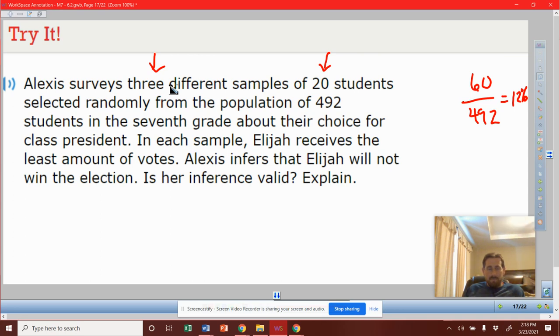If all those 20 samples, none of those people even knew who Elijah was, that would not be a fair sample. So if you had arguments of that nature to say that we would need to analyze who she sampled, I totally understand that. And if you want to get a better prediction, maybe survey more people. Maybe get a sample size of 100 people. The larger the sample size we can get, the more accurate that projection can be, or that inference can be.